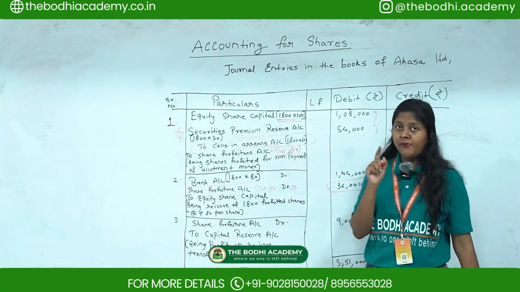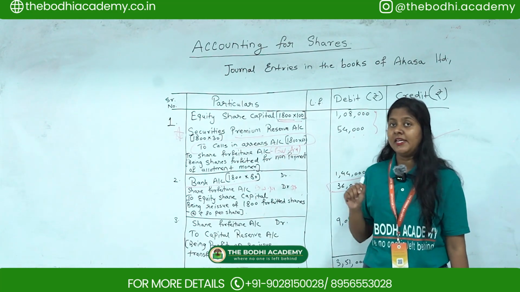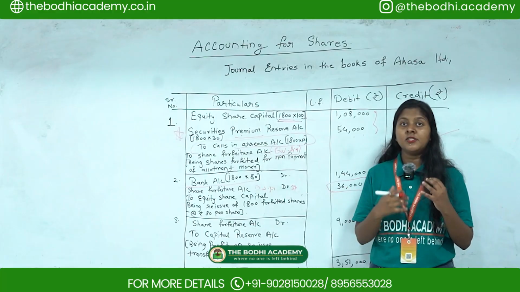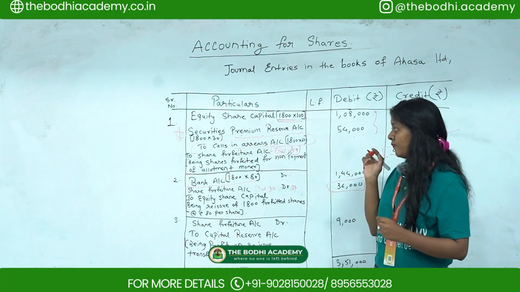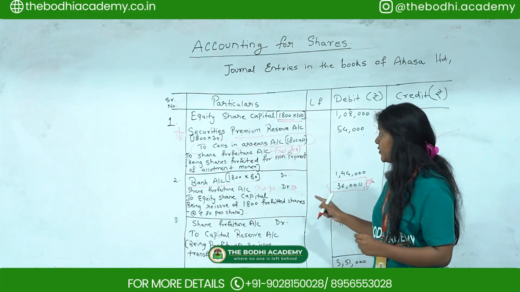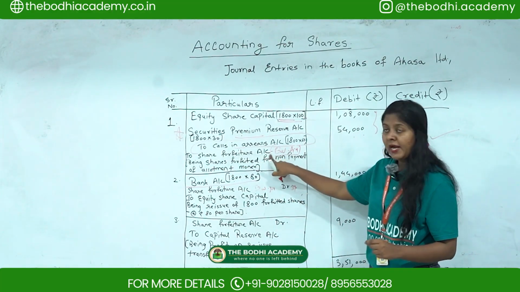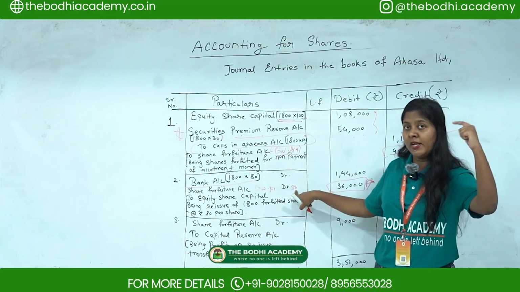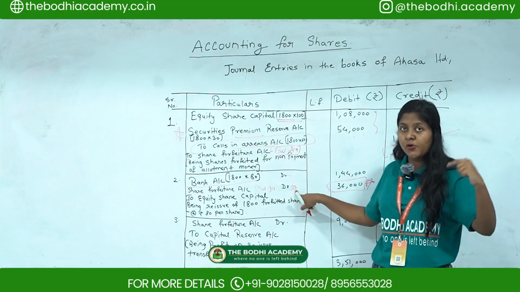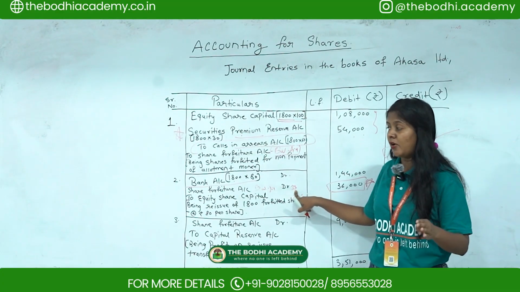Now the very important part you have to check with regards to the forfeiture entry is whether the surplus amount is remaining or not. For that you have to check the share forfeiture account. Here, on one side it is getting credited, on the other side share forfeiture is debited. So one side is credit and the other debit. So you have to subtract, and check whether the surplus amount is remaining or not.